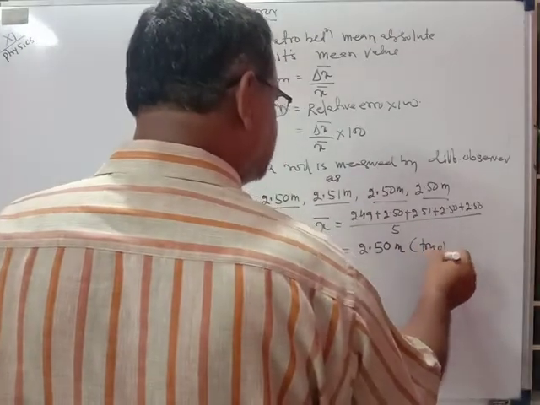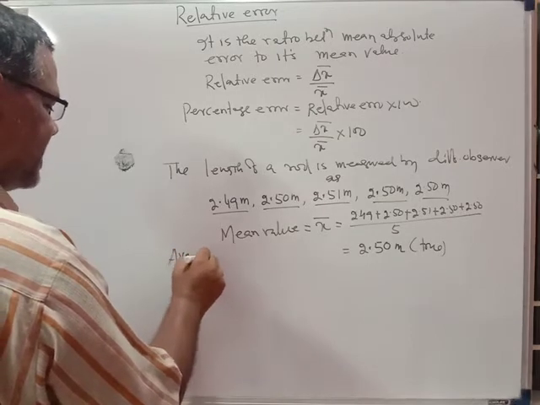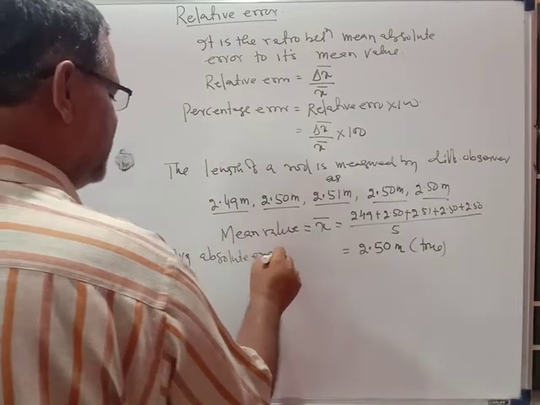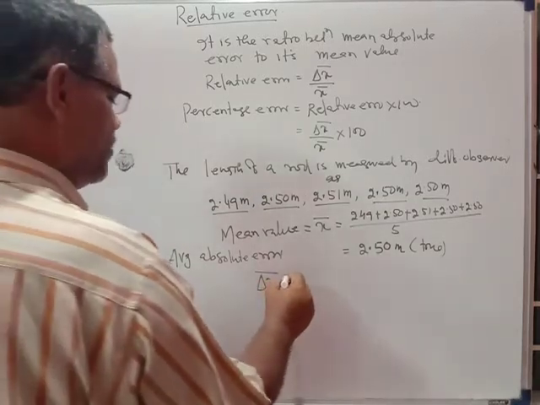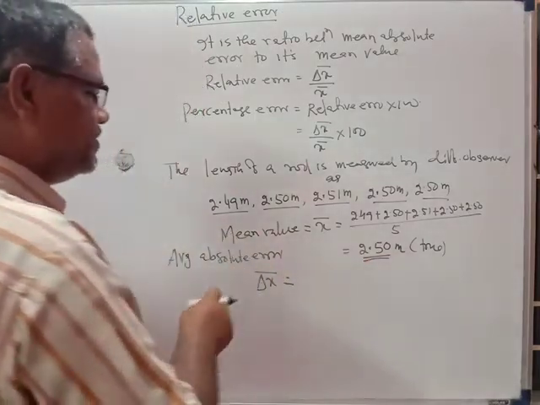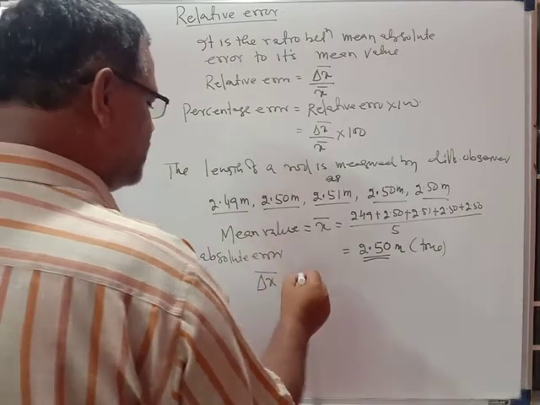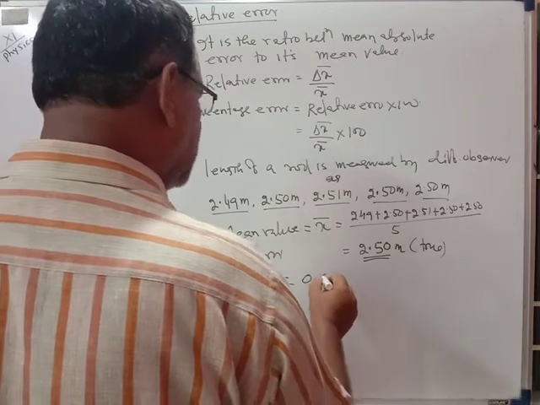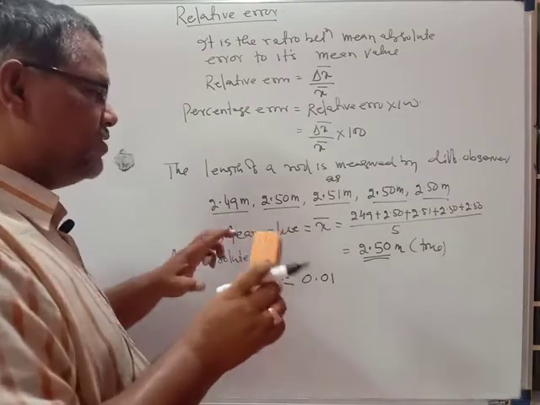So what is the absolute error? What will be the average absolute error? The average absolute error, delta x bar, is equal to the absolute error. The true value you already know is 2.50, and the difference between 2.50 and 2.49 is 0.01, because you have to take the difference, not minus and plus.